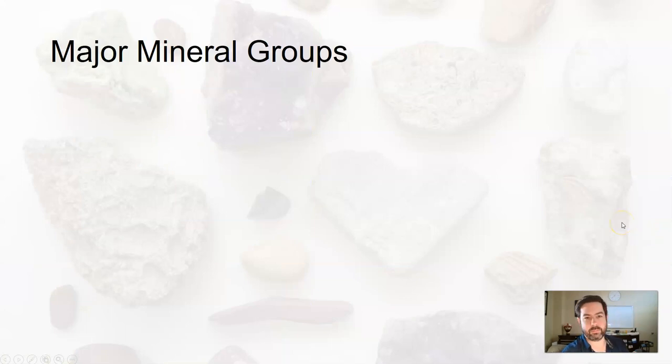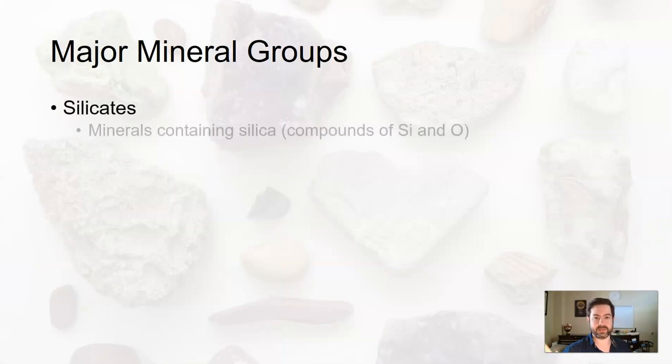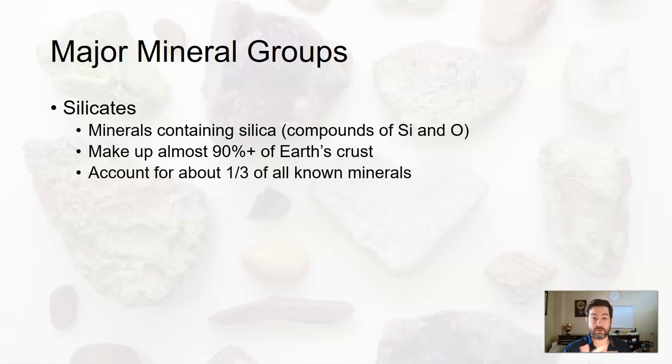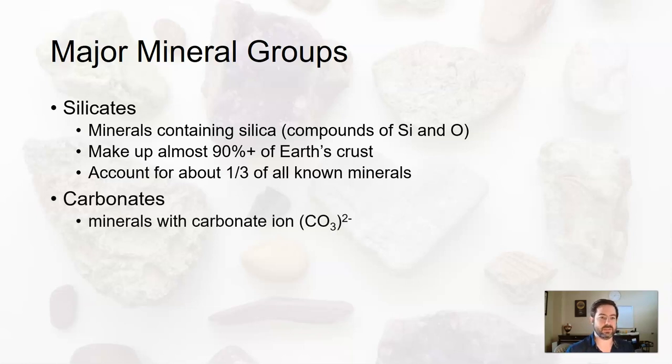So of those major mineral groups, the silicates are the biggest one. Silicates make up about 90+% of the Earth's crust, and about 1/3 of all known minerals are silicates. So that's the big one there. So there's a lot of silicates. Second to that, at least for geology, are carbonates. Again, the minerals that end with the CO3.